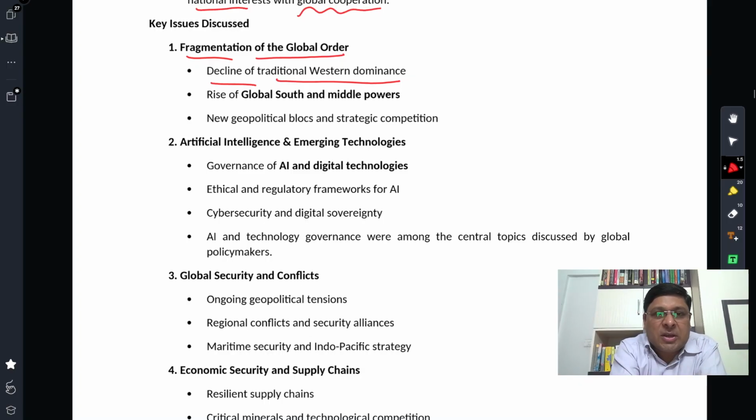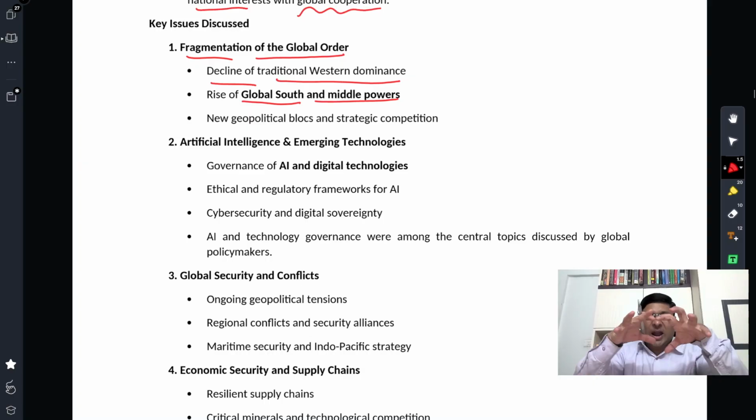Now, in the last decade and the continuing decade, we are observing a decline of traditional Western dominance. The second important element is the rise of the global south and middle powers. This is also contributing to fragmentation of global order. Global order is getting fragmented into different power centers and regions.